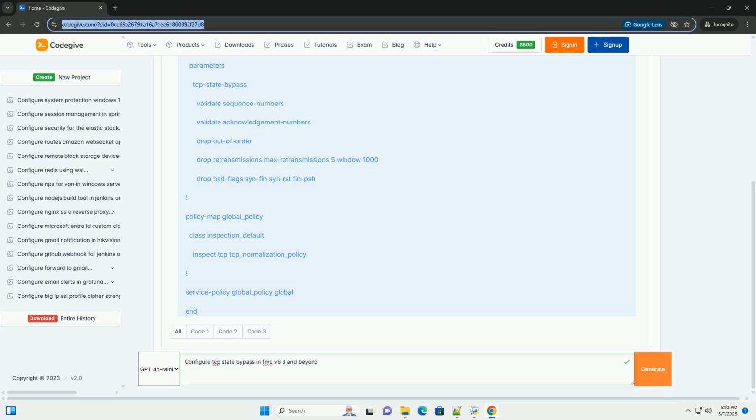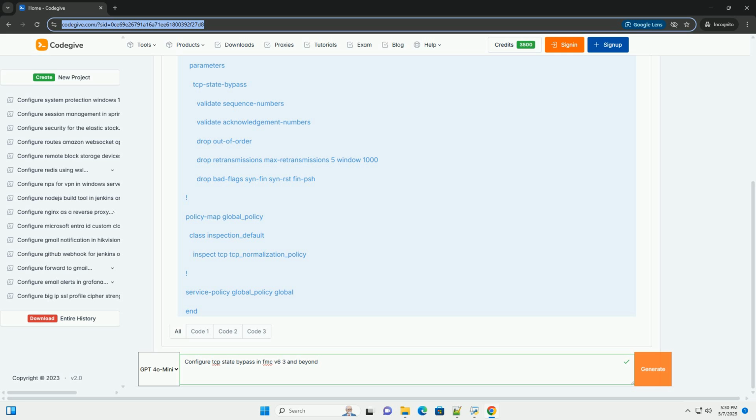2. Prerequisites. FMC access: you need administrative or security policy editing privileges in the Firepower Management Center. Managed device: ensure that you have at least one Firepower Threat Defense (FTD) device managed by the FMC. Understanding of